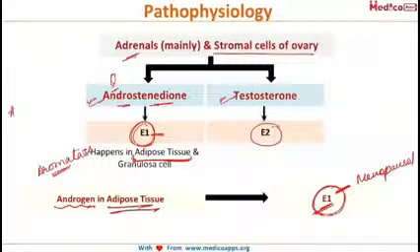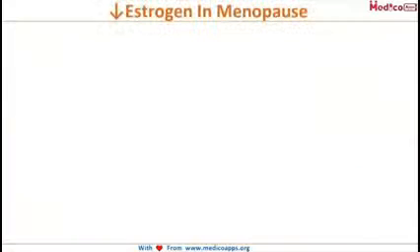Now, we have seen that in menopausal females, the estrogen level decreases, and in fact, this is the major mechanism behind all the menopausal symptoms. So, let us see what happens as a result of decreased estrogen in the menopausal females.